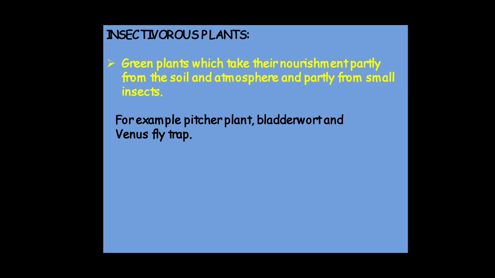They absorb the essential nutrients from the animal body for their growth. These are green plants which take nourishment partly from the soil and atmosphere and partly from small insects like flies and grasshoppers. For example, pitcher plant, bladderwort, and Venus flytrap.